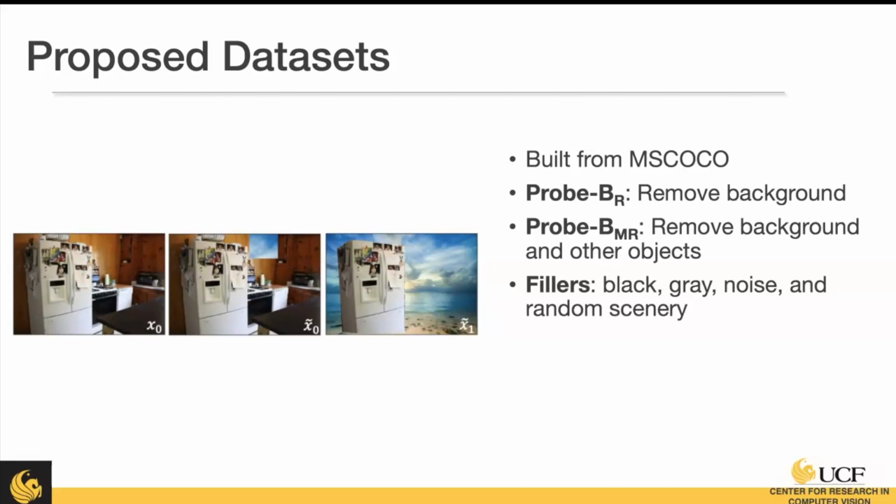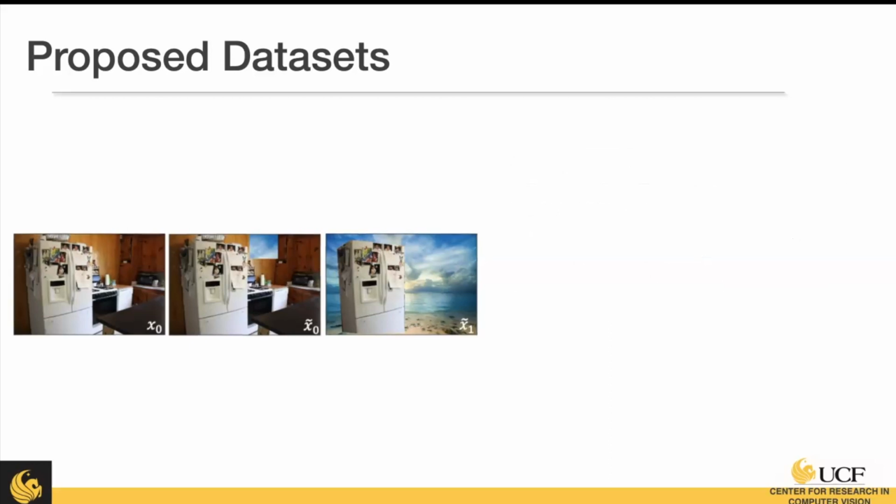Also, to measure the robustness and disentangle the relationship with the filler, we have a variation where we add just a single patch of one of those fillers to see how the model responds as well. And so we'll have an original image, a patched image, and a modified image.